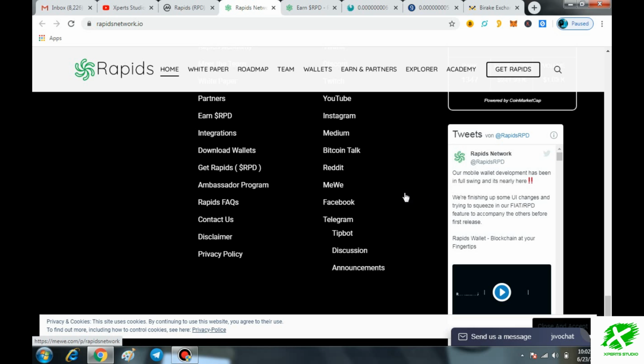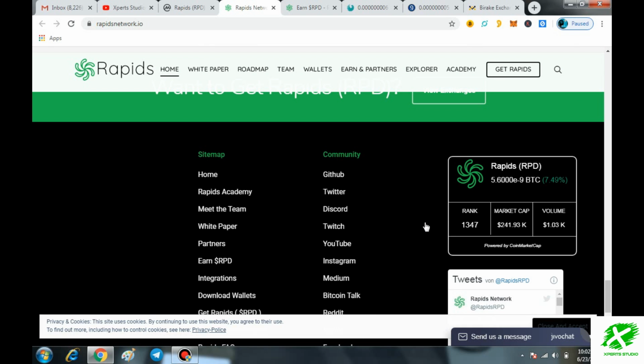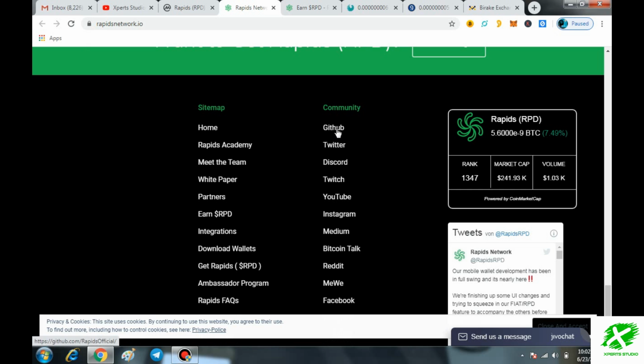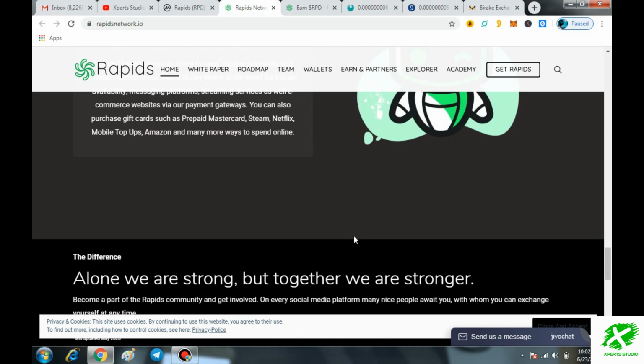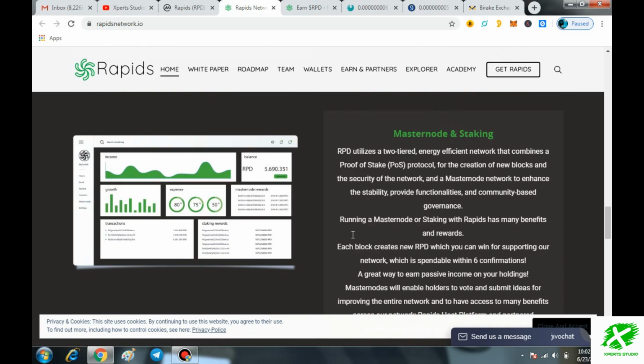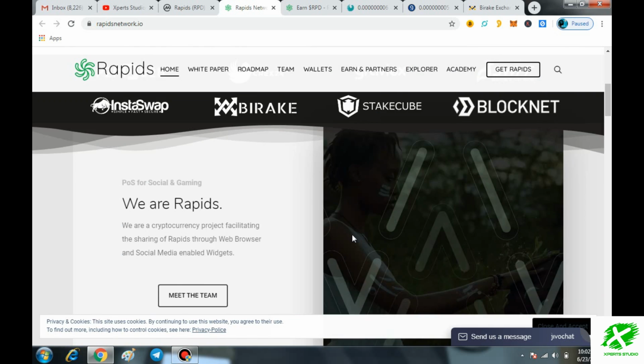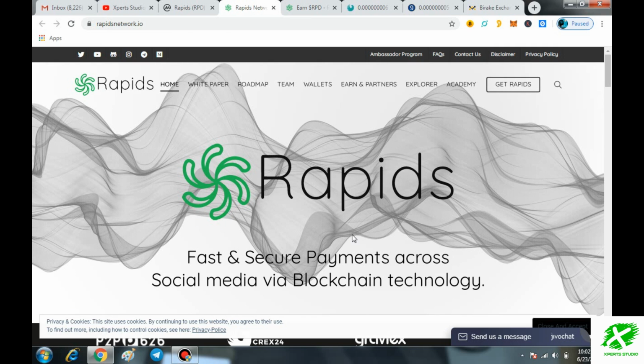And if you have any questions, you can directly message on the platform, and you can also join them on all the social media because the team is available for you 24/7 and they are going to answer each and every question of yours. So these are the major factors and the basic mission, and you can also say the aim, of Rapids.